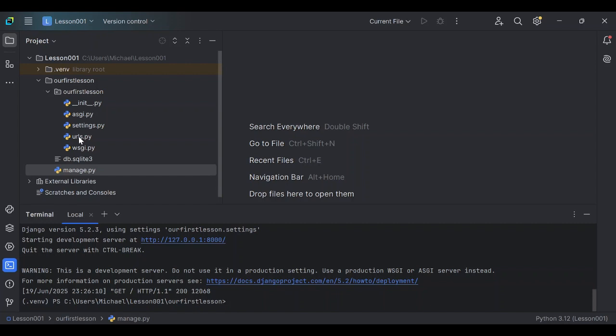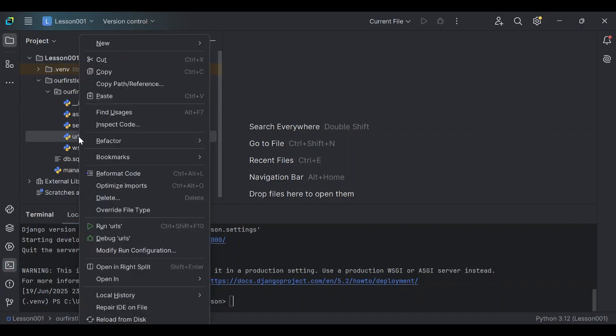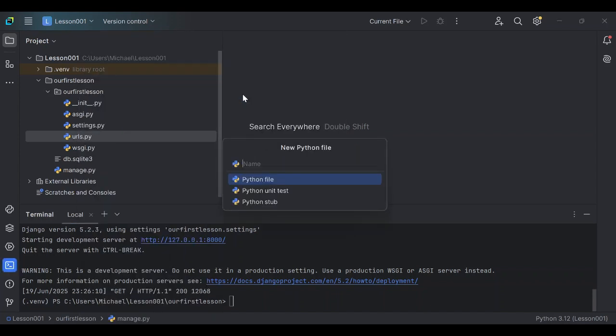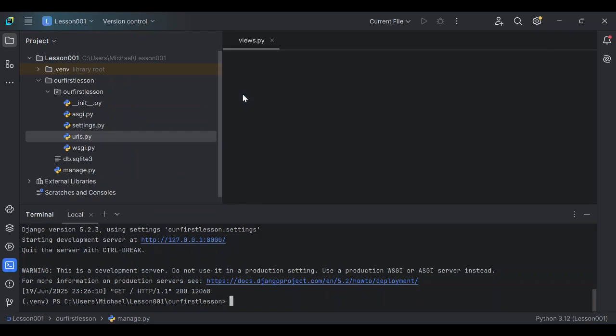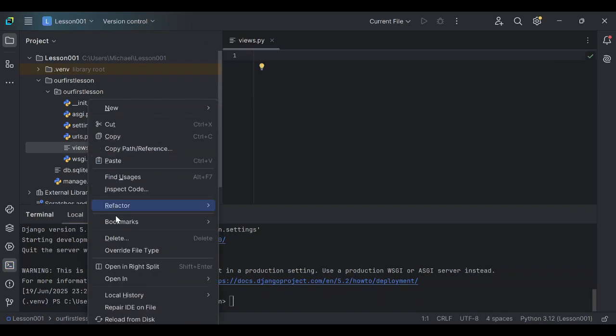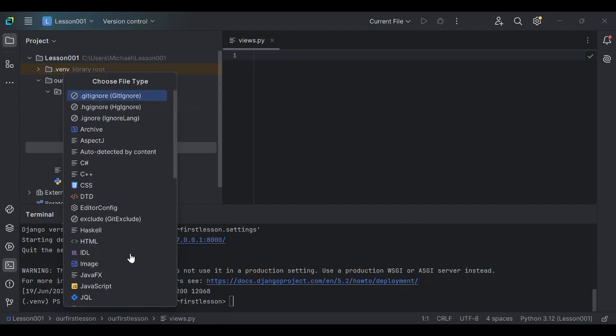I'm just going to right click any of the files here. I'll come to new, I'll come to new Python file. I'm going to name this views.py. There we go. I'm going to override the file type.